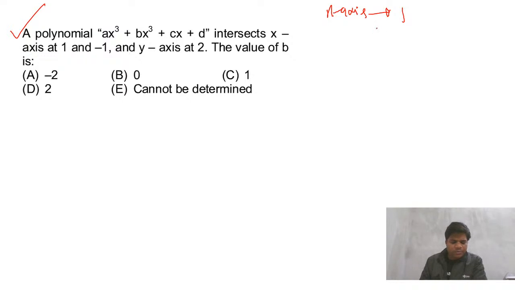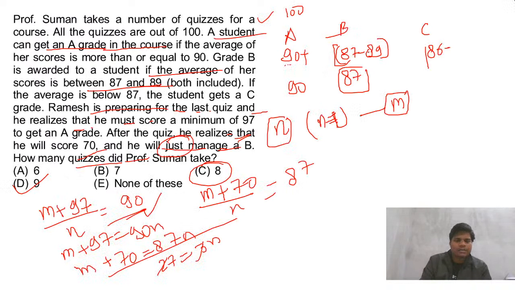Why are you doing approximation in this? Approximation was not required. This was a little less. Again, I told you the data will be a little bit lengthier, but that will be possible.